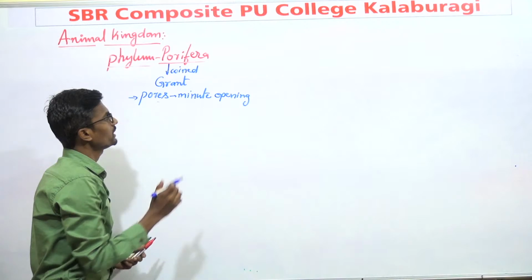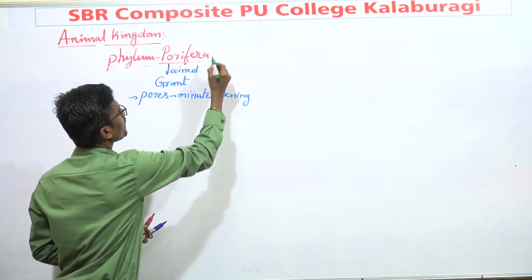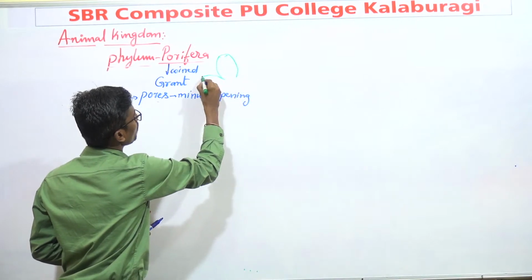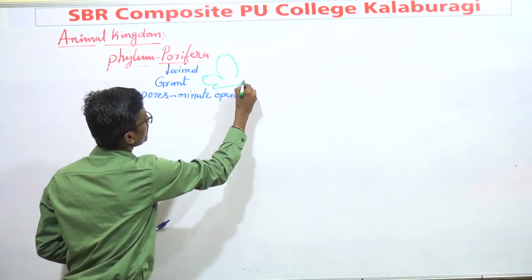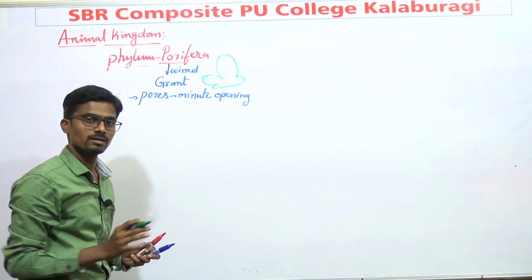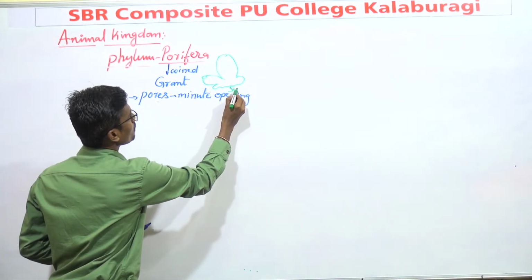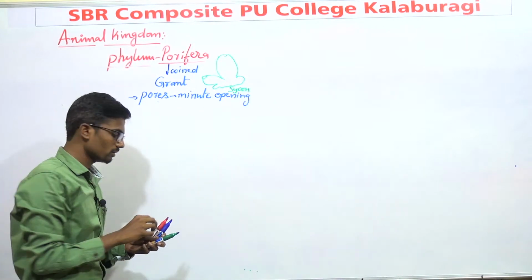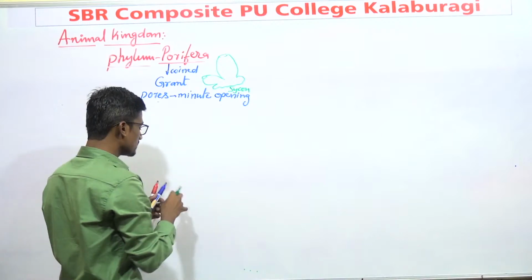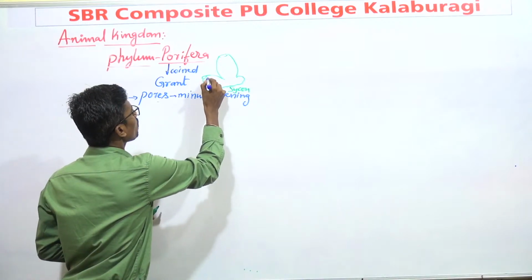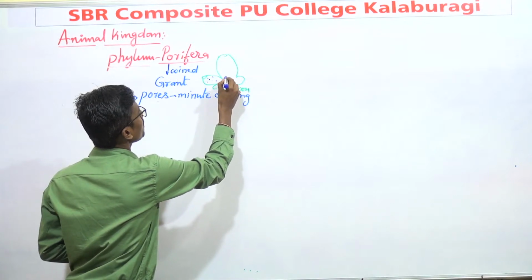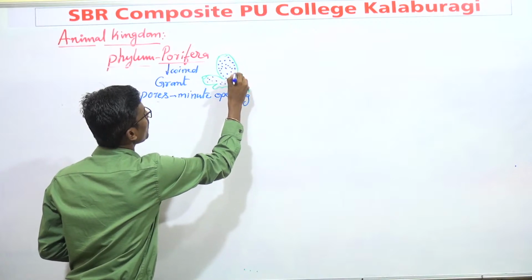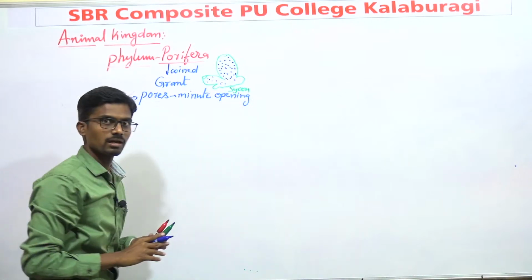How they are present? For this, take one common example of phylum Porifera. Can you guess the name of this animal? This is Sycon. In this Sycon, we notice the presence of small openings on the body, and these are known as pores.